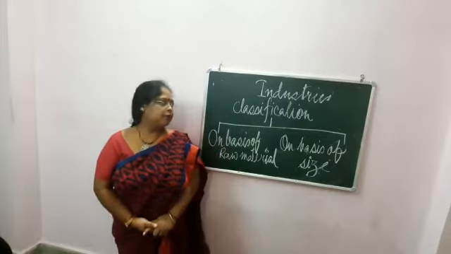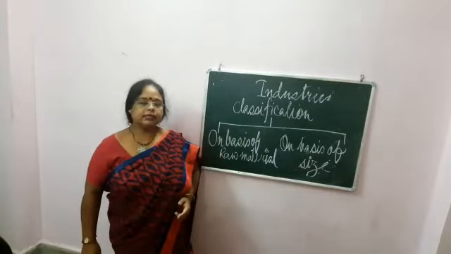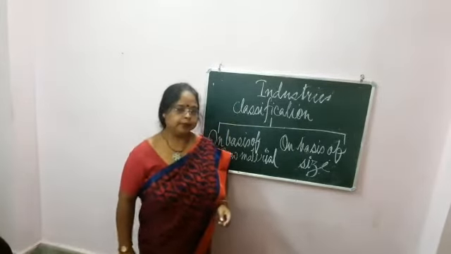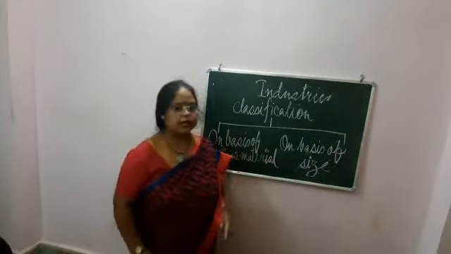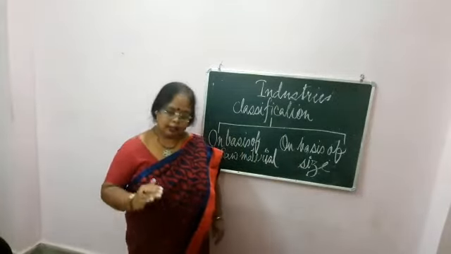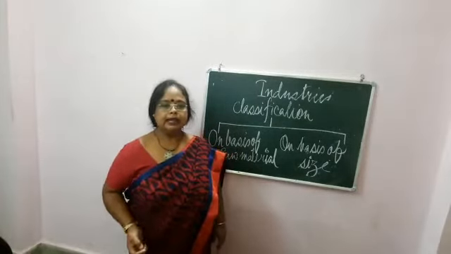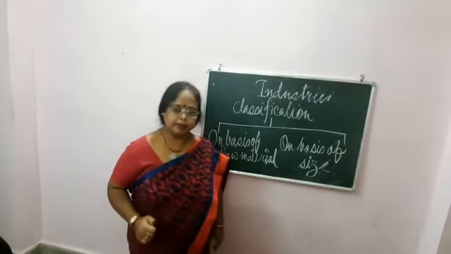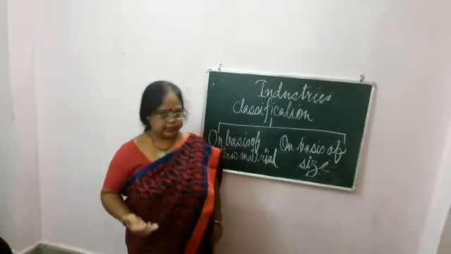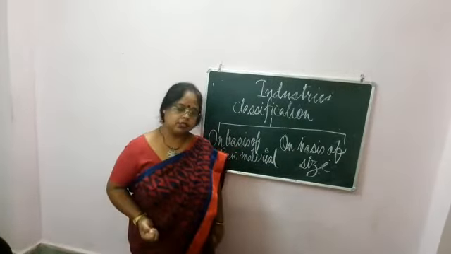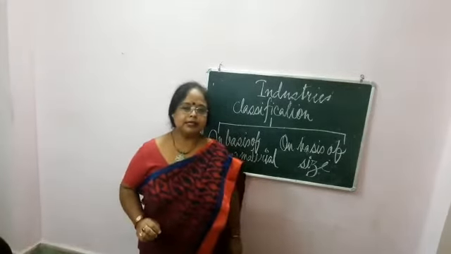Today I will discuss the industries. This is the third video on industries. Today I will discuss the classification of industries. Classification of industries is on the basis of raw material and on the basis of size. We have divided it into two parts. On the basis of raw material, we again divide into two parts, that is mineral based industries and agro based industries. And on the basis of size, we divide into large scale industry, small scale industry and cottage industry. So first you see, on the basis of raw material, that is mineral based industries.